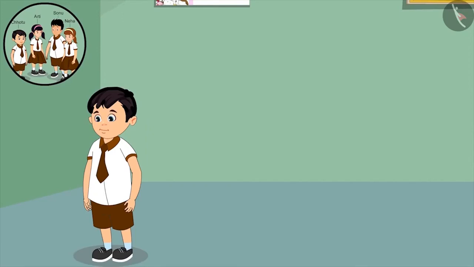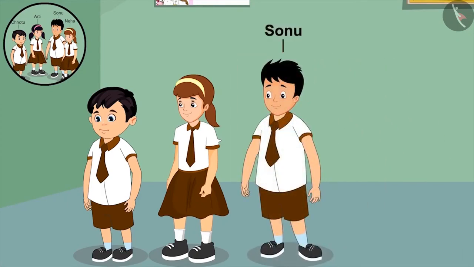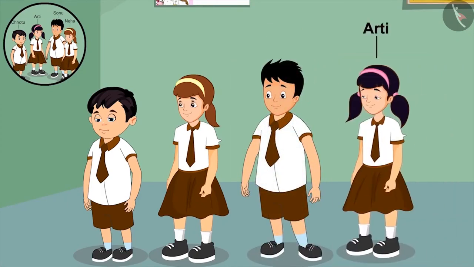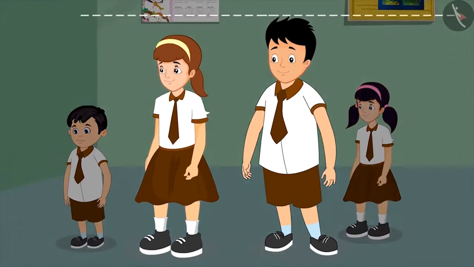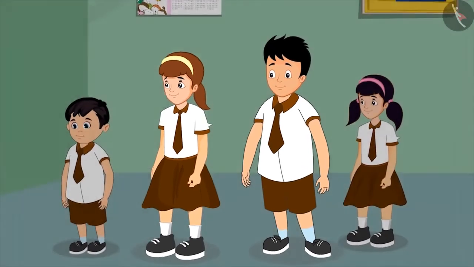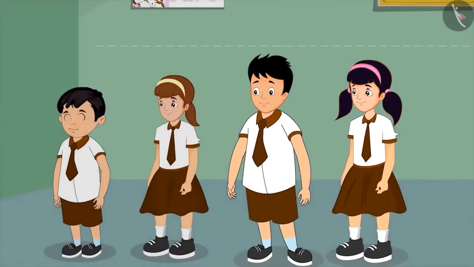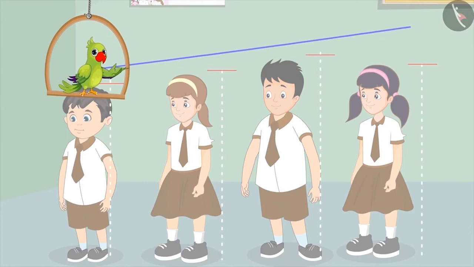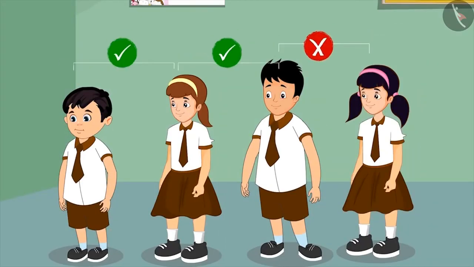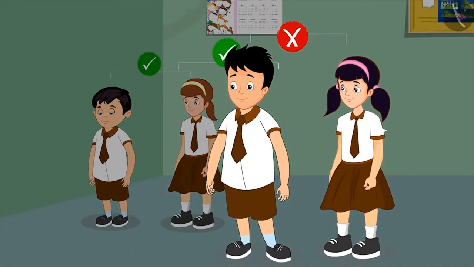Neha, who is taller than him but shorter than the rest, stands behind him. Sonu stands behind Neha. Then finally, Aarti stands behind Sonu. But Sonu just notices that he is taller than Neha, but fails to notice that Aarti is shorter than him. So children, are Chotu and his friends standing in the correct order of height? Chotu and Neha are standing in the right order, but Sonu and Aarti are not.